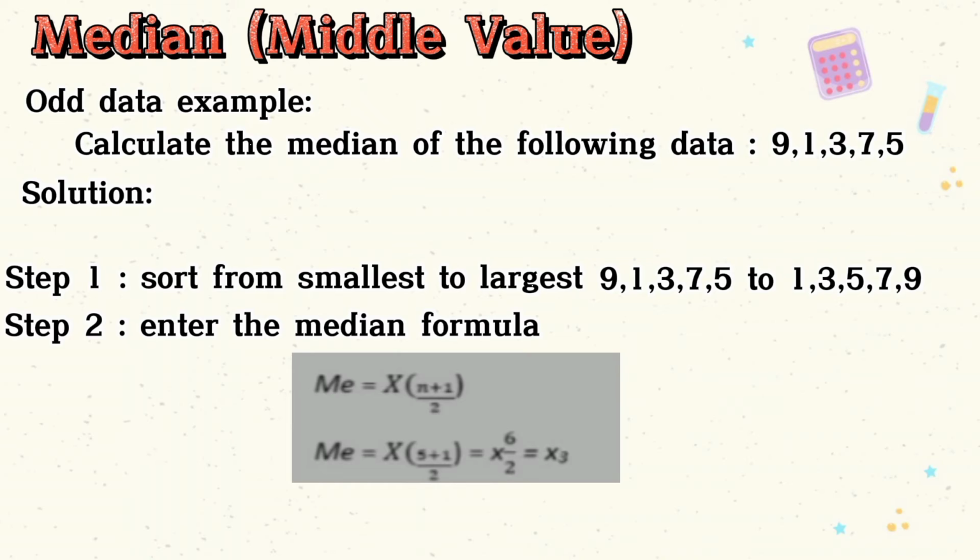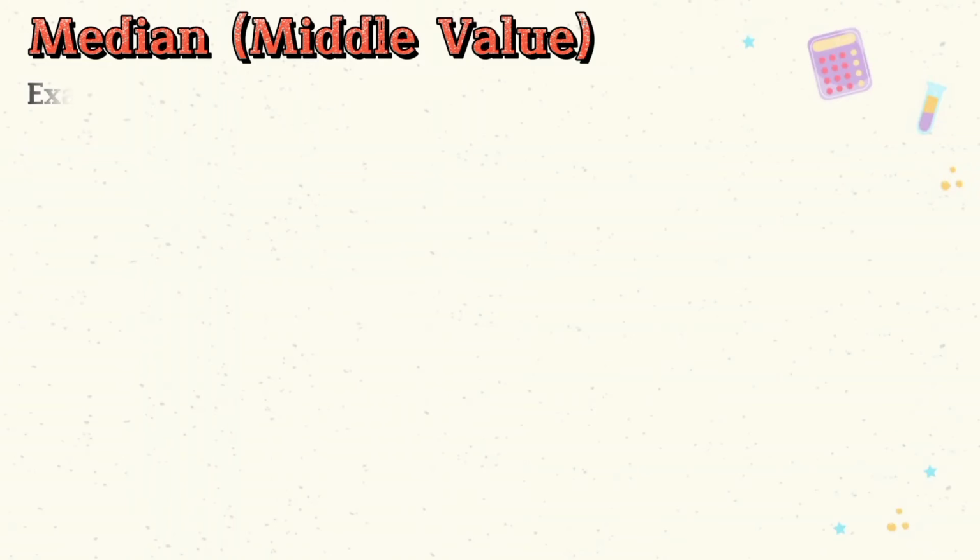The formula is median equals x of (n plus 1) over 2. So, median equals x of (5 plus 1) over 2, equals x of 6 over 2 equals x3. So, the median is at x3, which means 5.